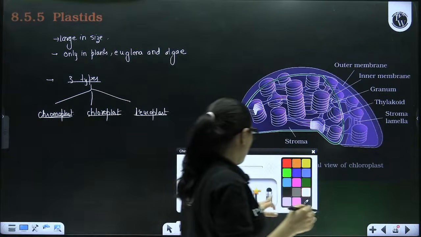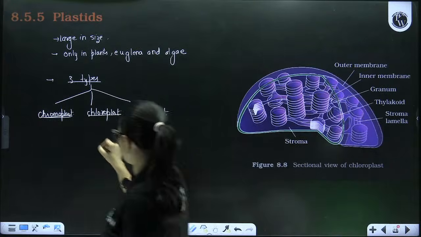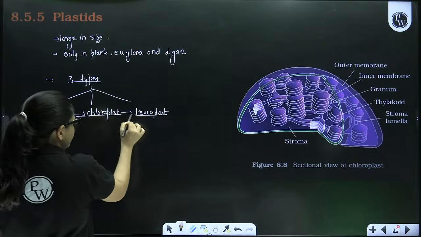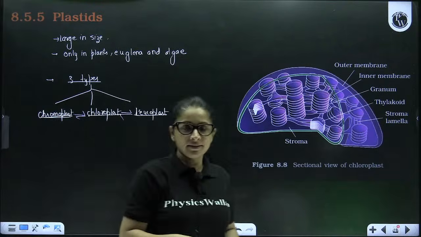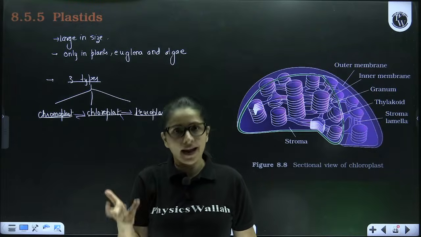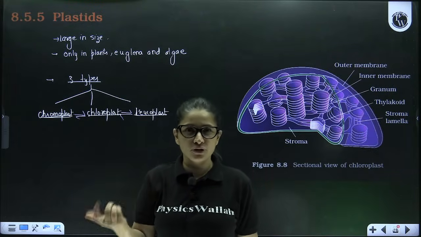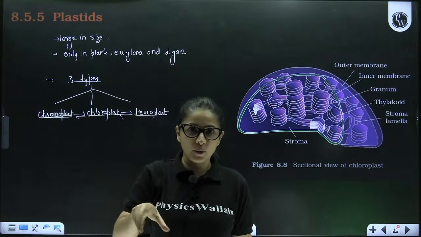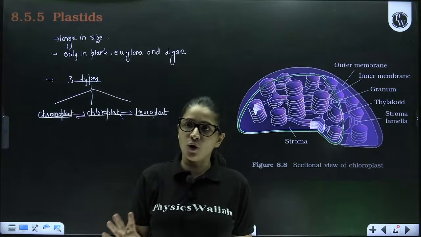Now see how all these three can be interconverted. You must have seen green chilies and red chilies. When the chili is young, full of chlorophyll, it is green. But as soon as it ripens, its color changes from reddish to orange. That means all the chloroplasts have converted into chromoplasts.